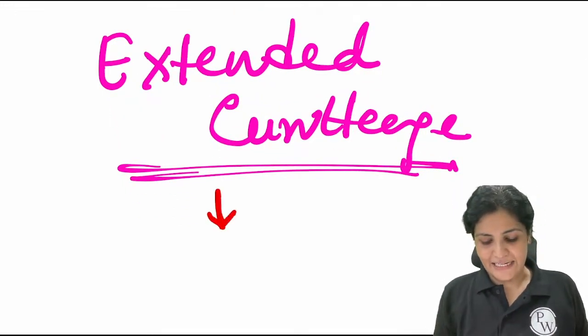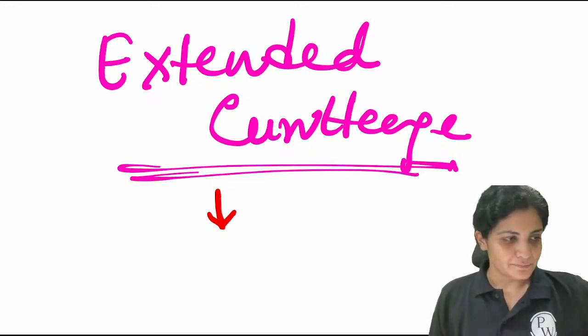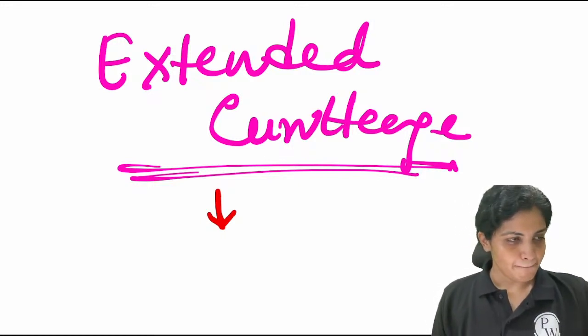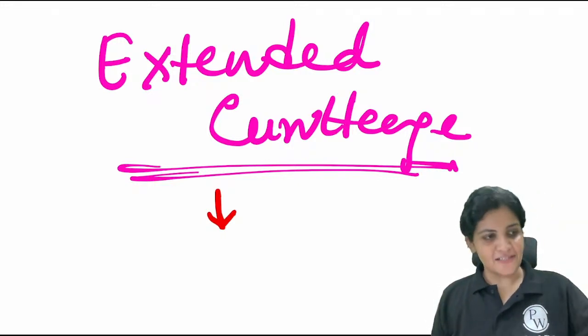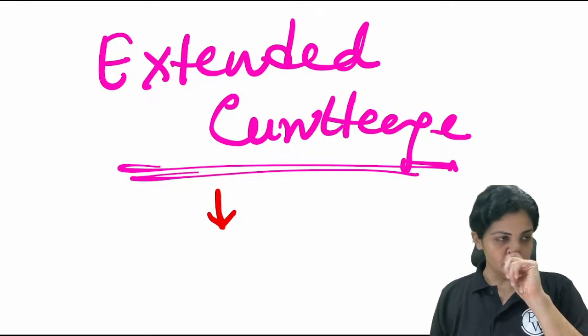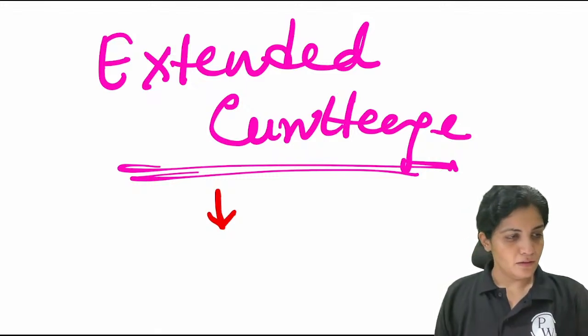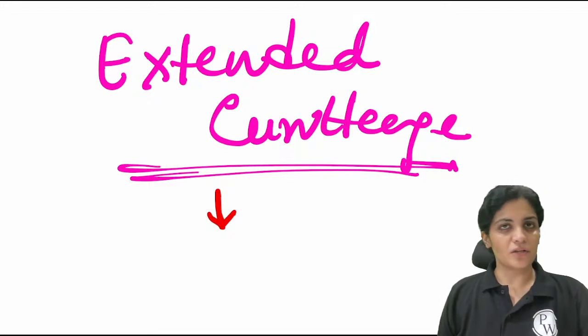What is the meaning of extended? You do curettage extensively. Extended curettage also means taking out the normal margin. We took out the normal margin.